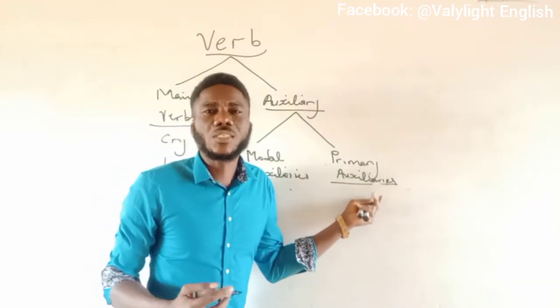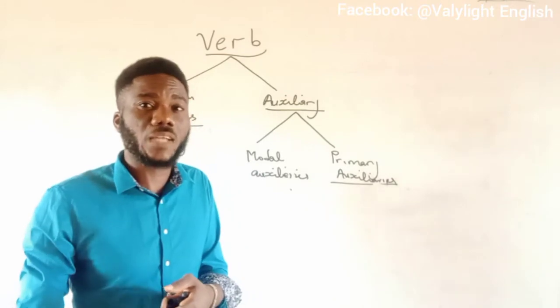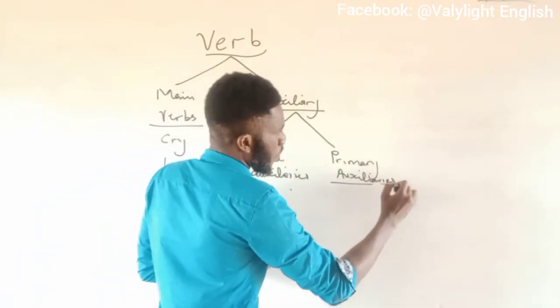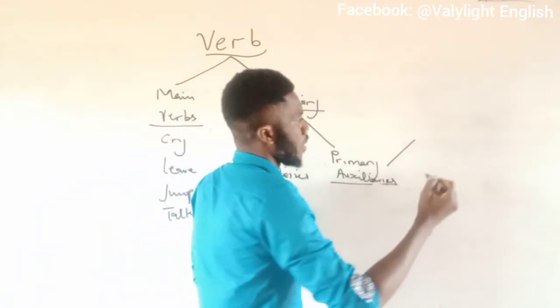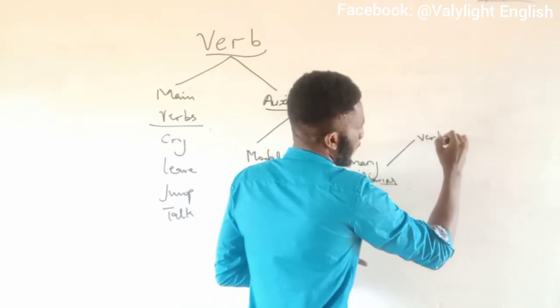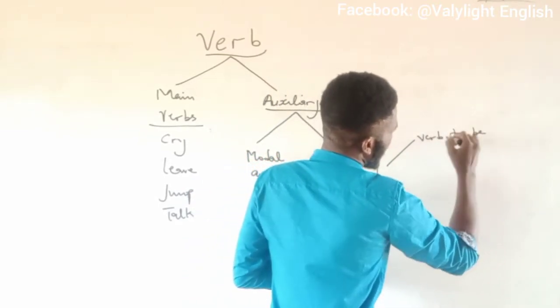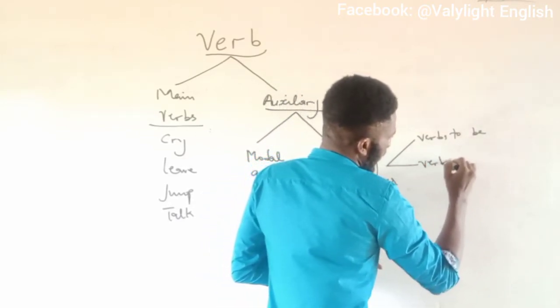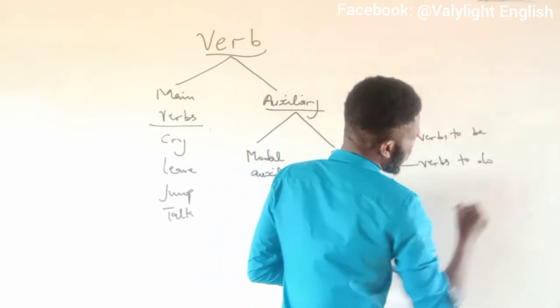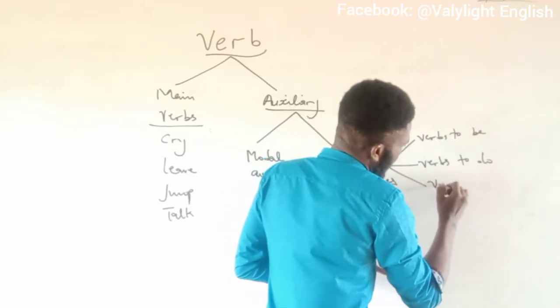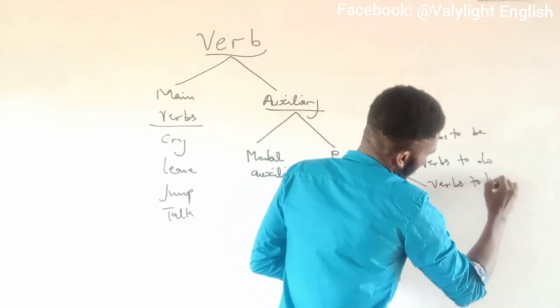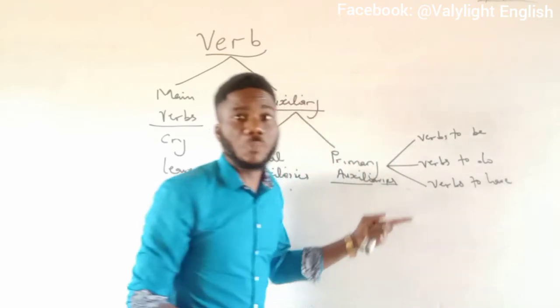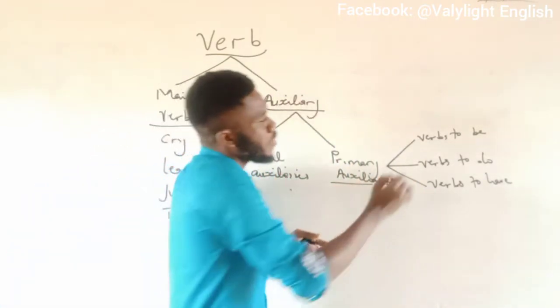This one is further split into three categories. We have the verbs to be, we have the verbs to do, and we have the verbs to have.